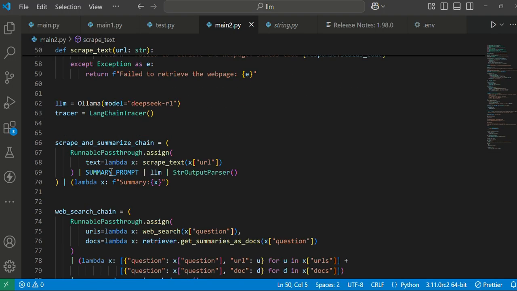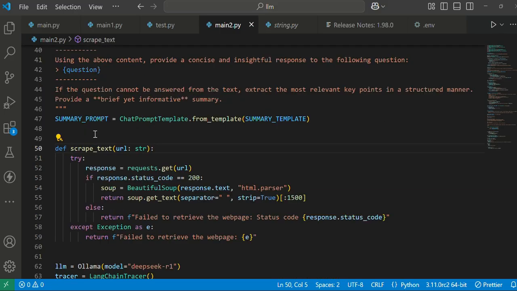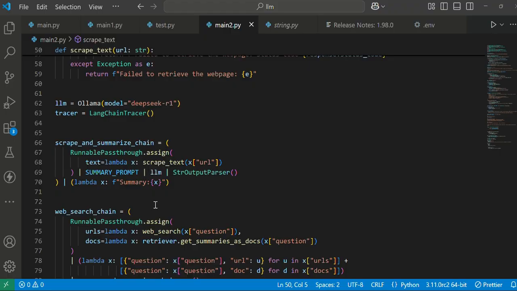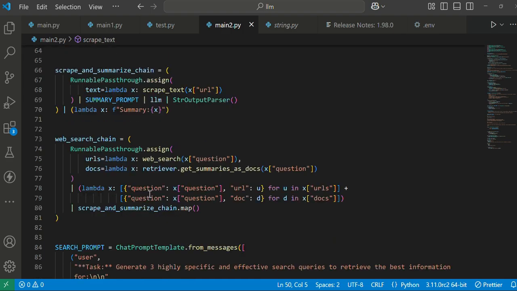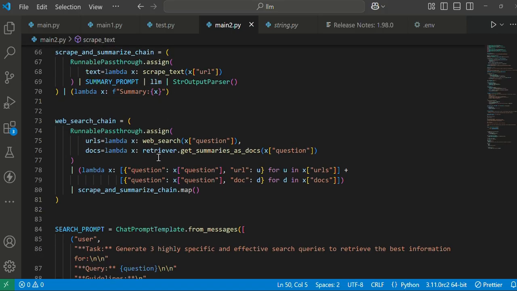Finally, that text we are giving to our model, saying that summary prompt, which is coming from here, and we are passing it through our LLM, that is DeepSeek, and finally obtaining a string output from the LLM. With the label of summary, we are displaying it. This was about the scrape and summarize chain and web search chain.